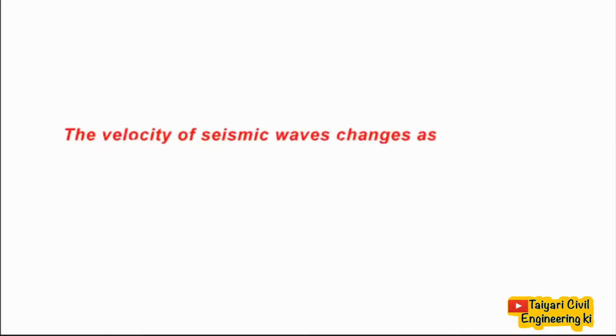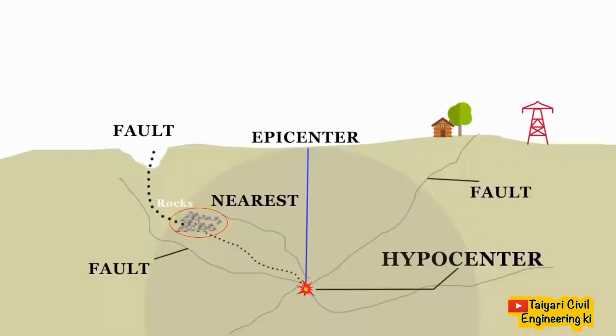Now the velocity of seismic waves changes as they travel through materials with different density. We know that material with higher density recedes downwards. That's why the denser the material, the higher the velocity. Direction also changes as they reflect and refract when coming across material with a different density. That's why when the seismic waves reach the surface of earth, they meet material of lower density, and that slows down the intensity of the waves leaving behind the fault.